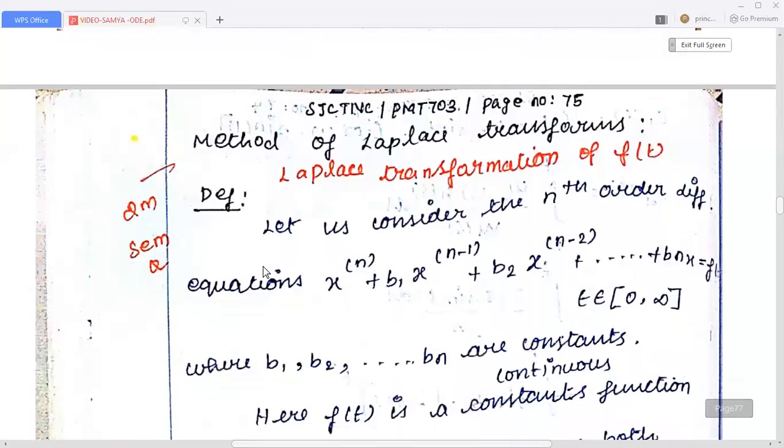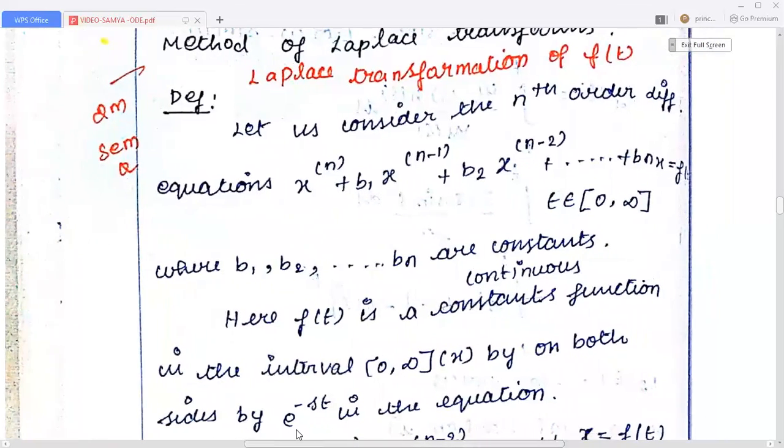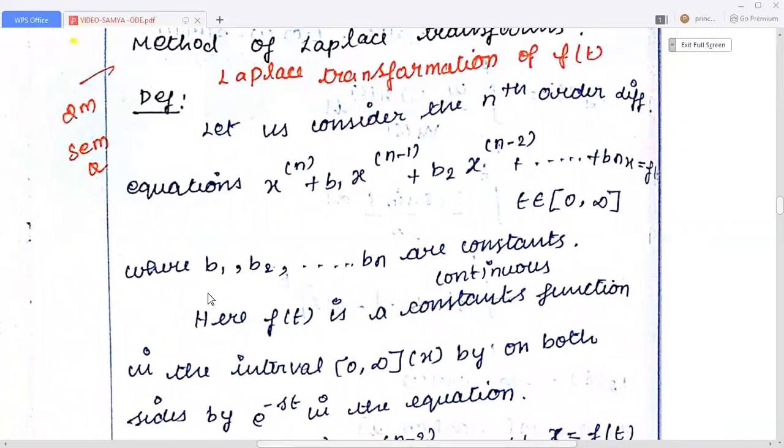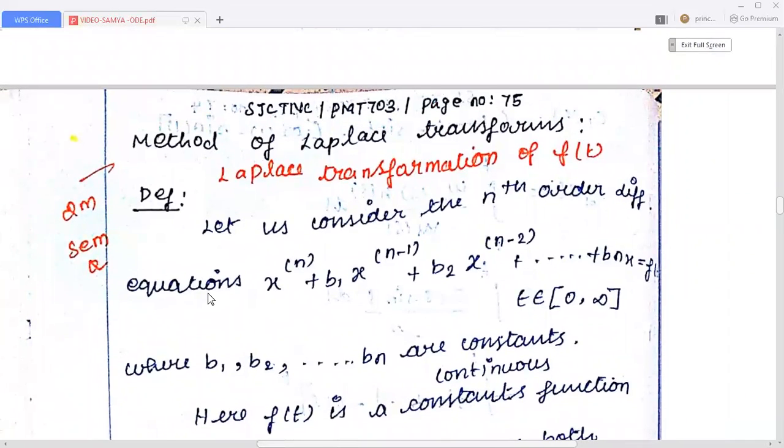Next one, the method of Laplace transforms. Now we write the definition.